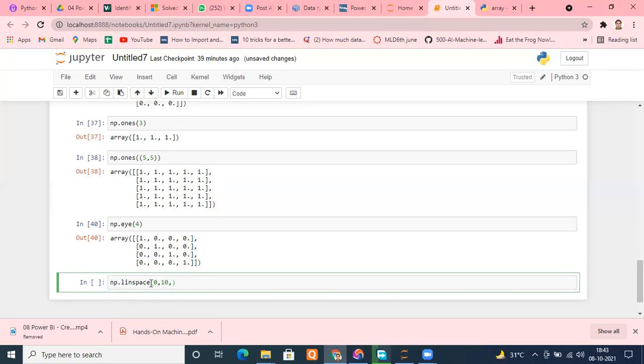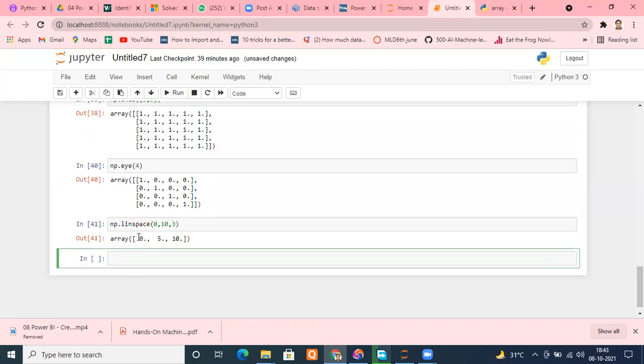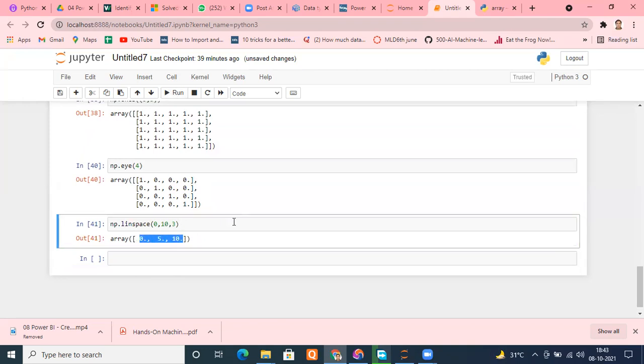I need 3 numbers, so it is saying: give me 3 numbers which are evenly spaced between 0 and 10. Running it, I got 3 numbers: 0, 5, and 10.